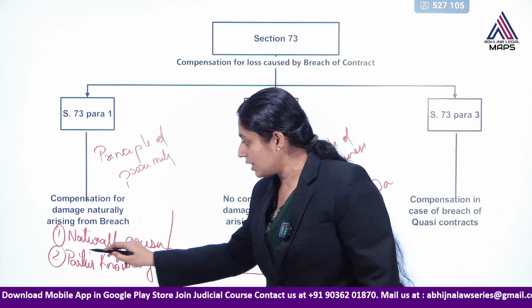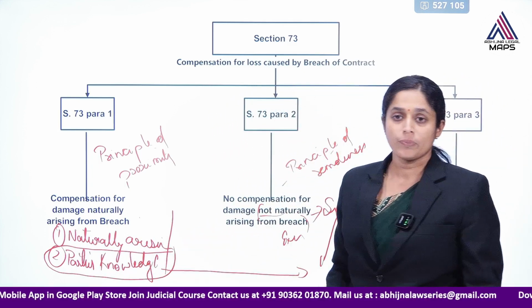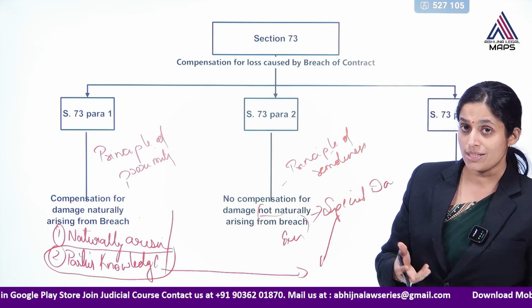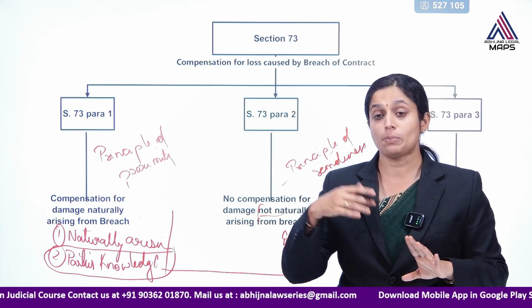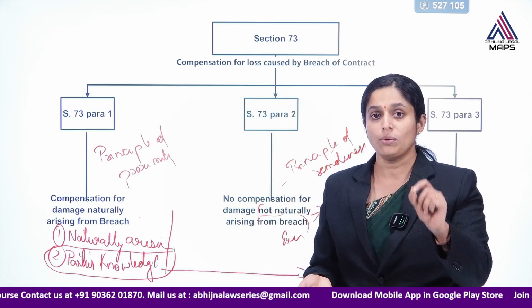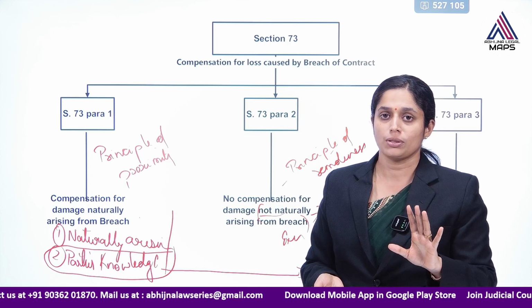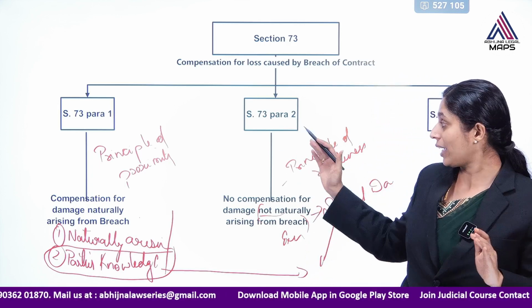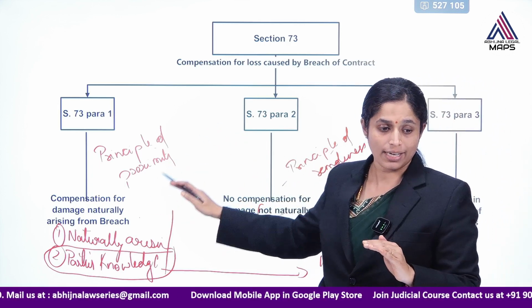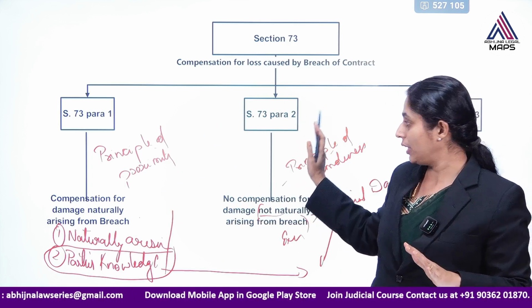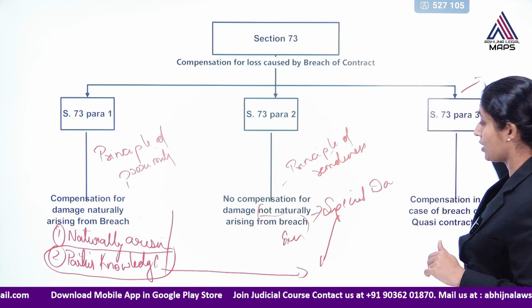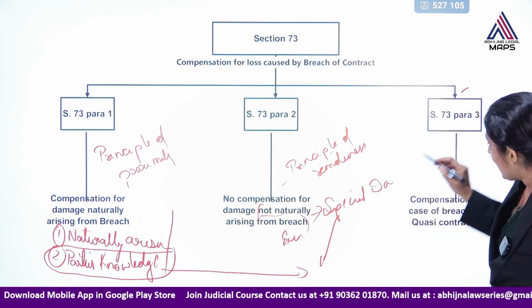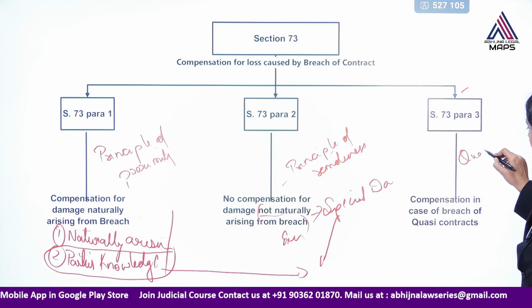So, this is a situation where if the parties knew the particular consequence would occur, be it natural damages or be it special damages, the parties have to pay the compensation. That is the meaning which we can find under section 73, paras 1 and 2. And the third part of section 73 speaks regarding quasi contracts.